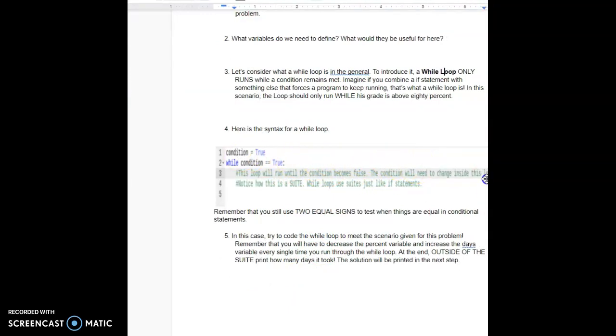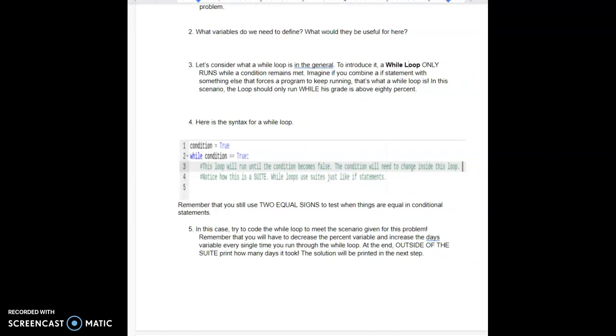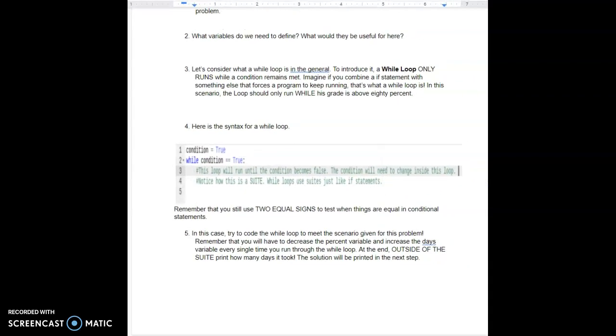Syntax of it, and it will run until it becomes false. The condition will need to change inside the loop. If you don't change the condition inside the loop, we call that an infinite loop. You always want to make sure that you have a way out of the while loop once you get in. If you do not have a way to get out, then your program is going to crash, or it's just never going to be able to end.